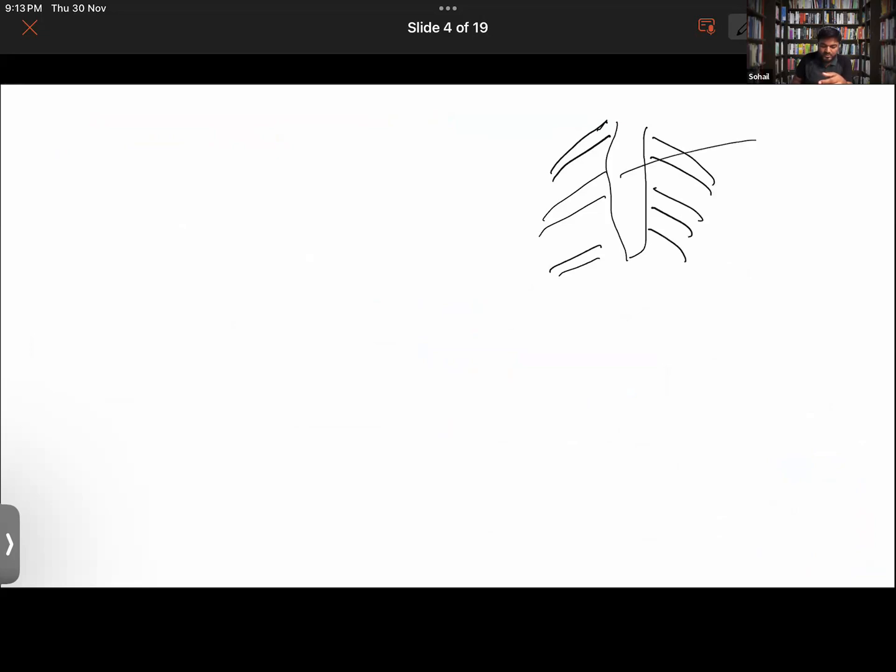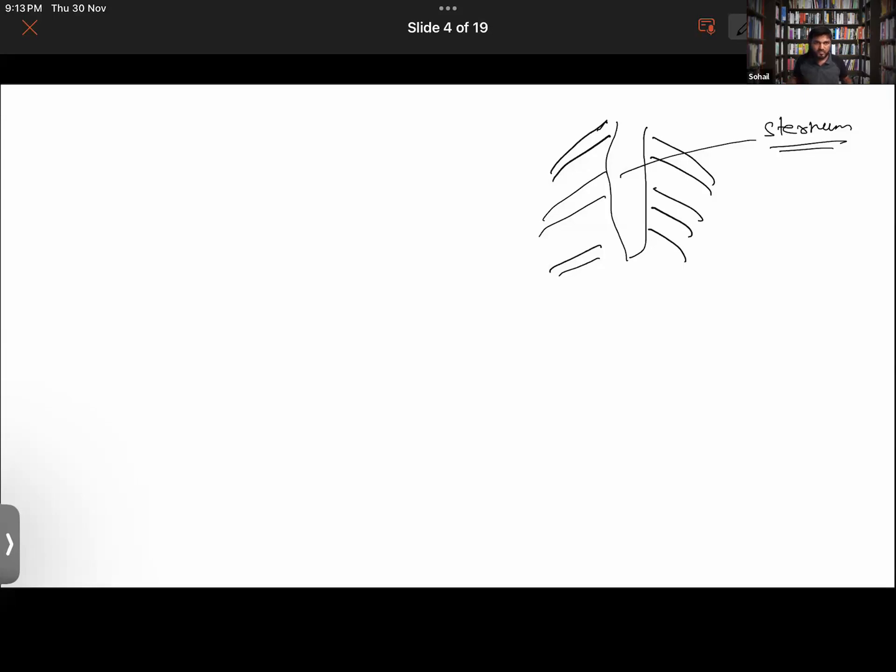This is not a bone. In the middle, it's a tissue called the sternum. There's a cartilaginous tissue in the middle of the rib cage, so thereby the rib cage can expand and then contract as well.